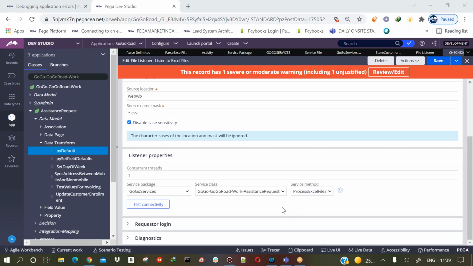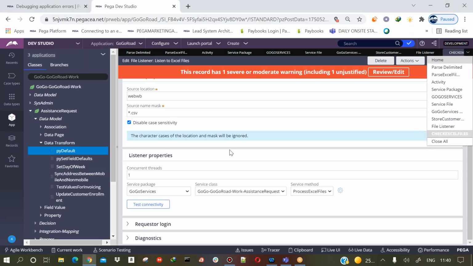So you just need to have access to that particular place, and whenever you are placing anything in that particular file, then the rest of the thing will be taken care of by your service file itself. Okay, so these are the configurations that you need to perform while using a file listener.